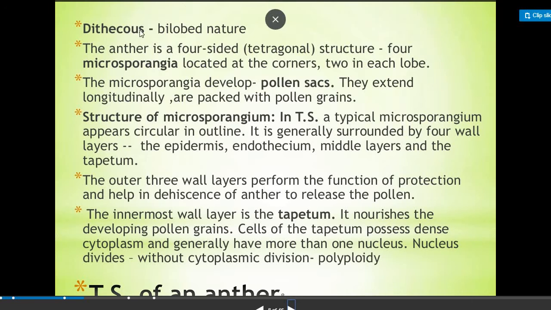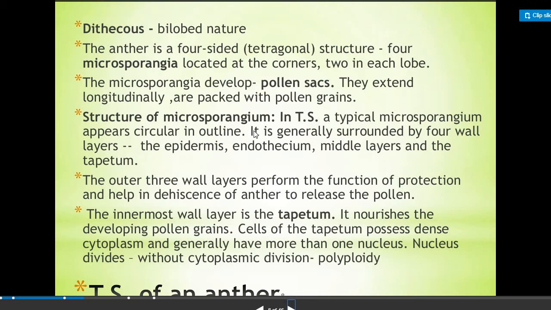Now we have seen the dithecous anther structure, which is bilobed in nature. The anther is four-sided, that is a tetragonal structure. Four microsporangia are located at the corners, as we have seen, two in each lobe. So two spherical structures we have seen are present in each lobe, and as a result four microsporangia are there. The microsporangia develop into pollen sacs. They extend longitudinally and they are packed with pollen grains.